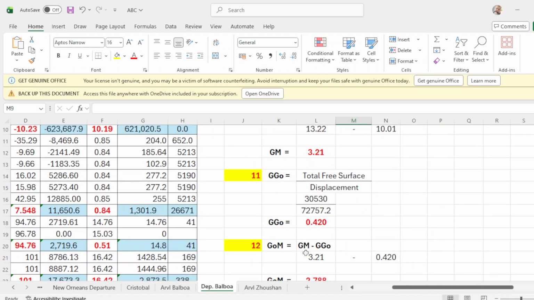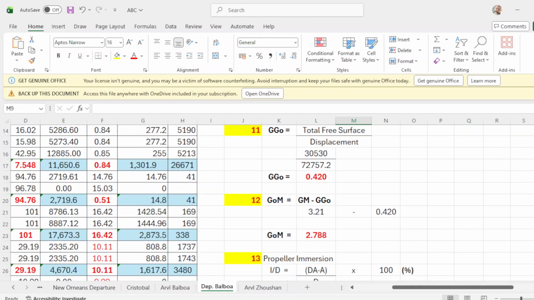So you divide this, and your GGO will be 0.42. And to find GOM, it is your GM minus your GGO. Your GM is 3.21 minus your GGO of 0.42, and your GOM is 2.788.